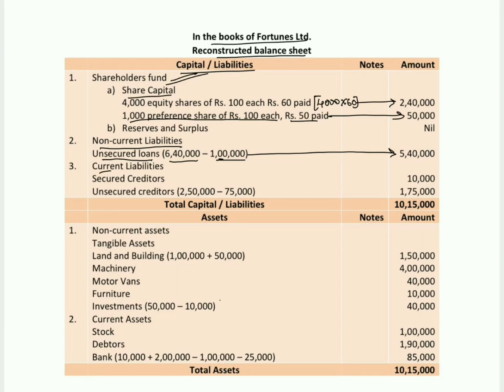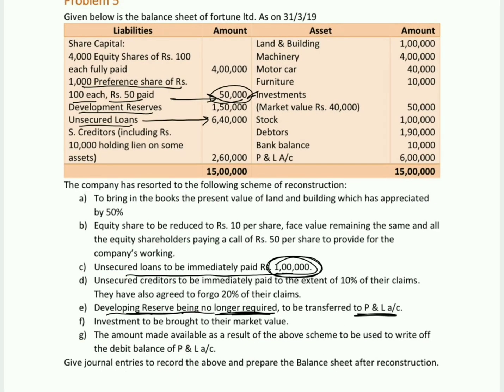So under current liabilities, as we have already discussed, we have secured creditors worth of 10,000 rupees because it is backed up by some asset. Under current liabilities, we have sundry creditors value of rupees 2,60,000, out of which 10,000 is secured creditors and 2,50,000 is unsecured creditors. That is 2,60,000 minus 10,000, which is backed up by some asset.